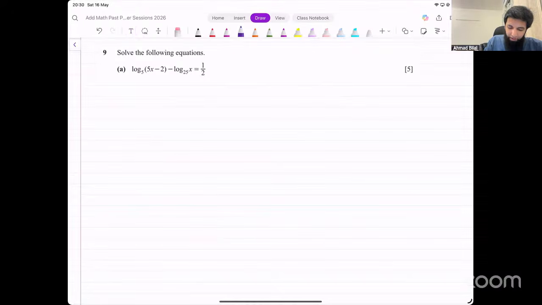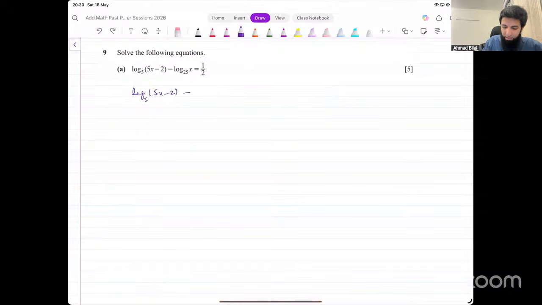Okay, so we have log of 5x minus 2 base 5, minus log of x base 25, equal to 1 over 2. We have to solve this equation. Bases are different for the two logs. Let's use the change of base law to make the bases the same. Let's make the base 5 for both of them.